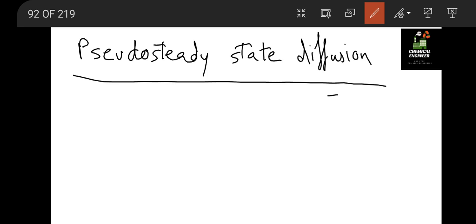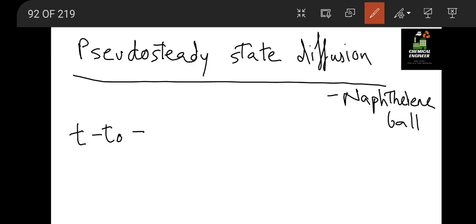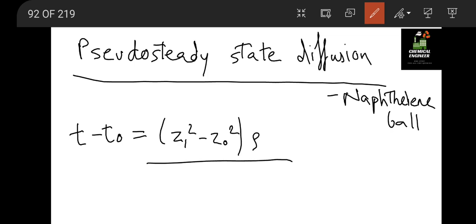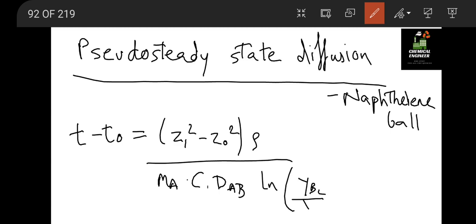In any question, if you are given anything related to a naphthalene ball, then you have to find the time for diffusion using this formula. The formula is t minus t naught equal to (Z1 square minus Z0 square) into rho divided by (Ma C DAB) ln (Yb2 by Yb1).